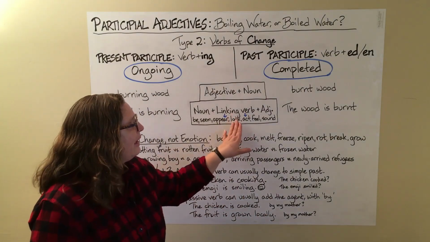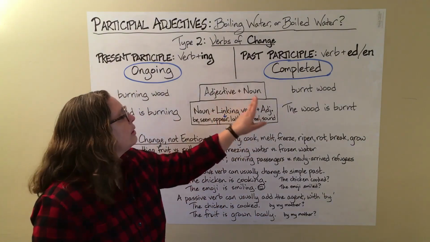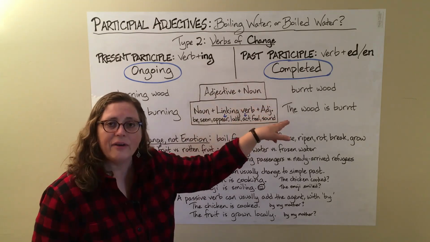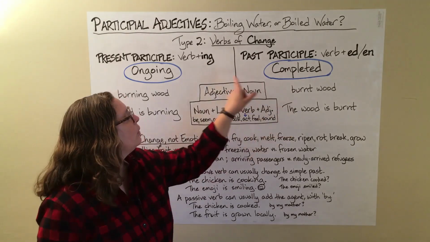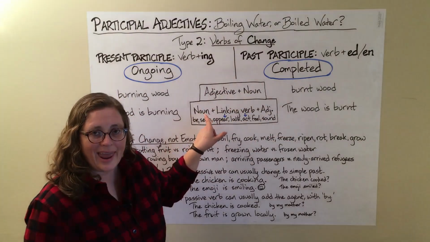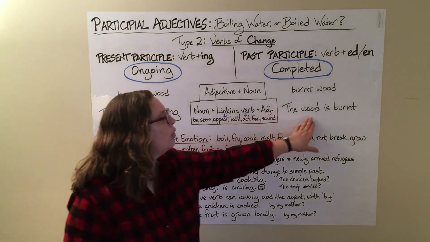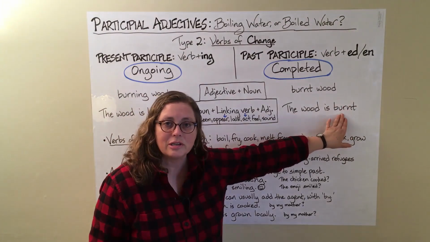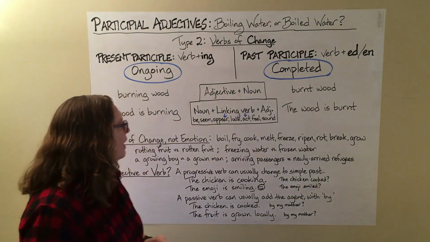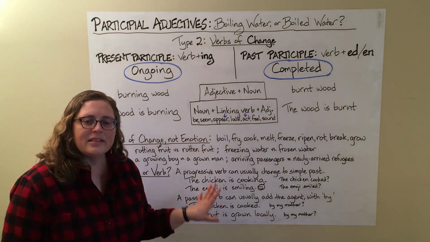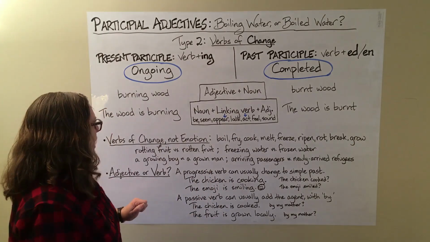If you have a linking verb, then you can put the adjective after the linking verb and it will describe the noun. The wood is burning. The wood is burnt.